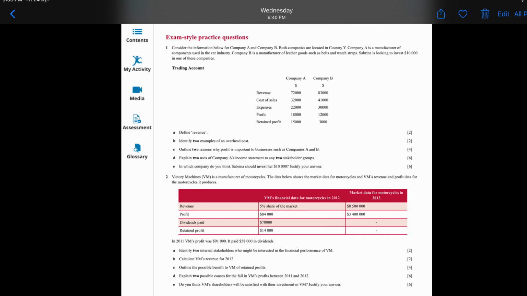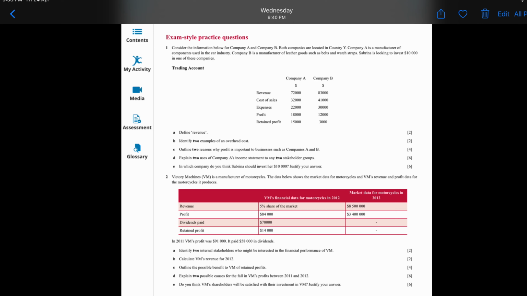In which company do you think Sabrina should invest her 10,000? Justify your answer. Company A is the best because it's most profitable, so market share is likely to increase. Company B has lower retained profit as a percentage of profit, so it must have paid high dividends. Company A has such retained profits, which could be used to finance expansion, so future profitability of company A could increase and lead to higher dividends and growth in the market value of its shares. The decision as to which company is based on the points you give. This is a 6-mark question.